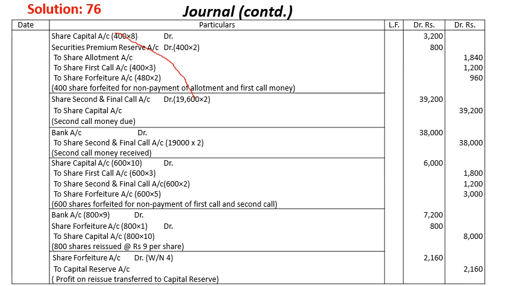Now we'll go to the forfeiting of Mohan's shares. Mohan's shares are 600 shares multiplied by 10, that is the called up value. He had not paid the first call of 3 rupees, and he also did not pay the second call of 2 rupees.